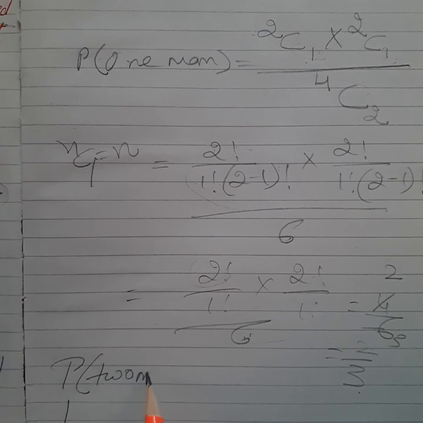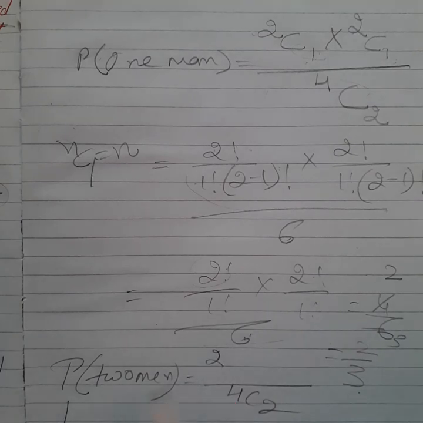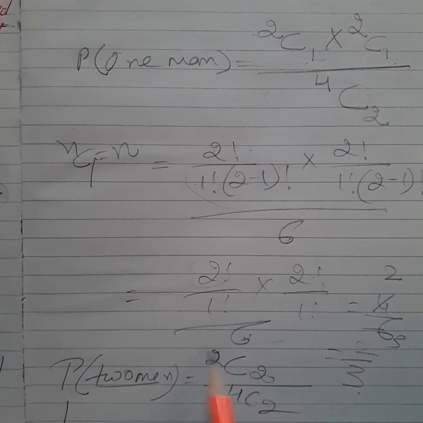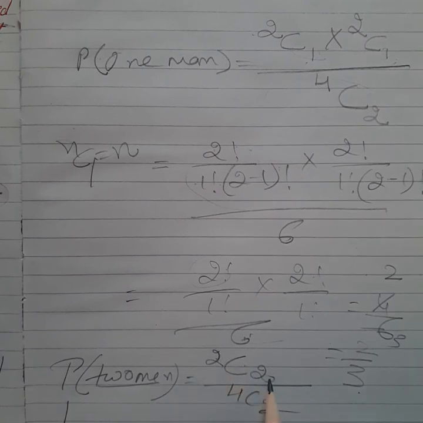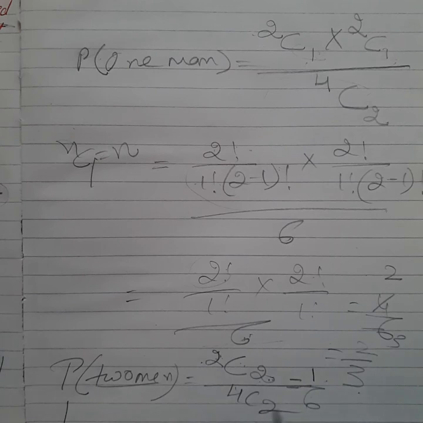Okay students, now our third condition is that we have to choose 2 men, and you know very well we have 2 men. In this question we have to choose 2 men, so we write here 2C2. You know very well the value of 2C2 is 1 because nCn is equal to 1, and the value of 4C2 is 6. So we get our answer 1 by 6.